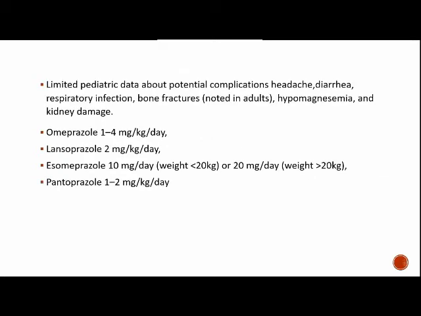There is limited pediatric data about potential complications like headache, diarrhea, respiratory infections, bone fractures, hypomagnesemia, and kidney damage. The usual dose of PPIs: omeprazole 1 to 4 mg per kg per day, lansoprazole 2 mg per kg per day, esomeprazole 10 mg per day for less than 20 kg and 20 mg per day for more than 20 kg, and pantoprazole 1 to 2 mg per kg per day. Maximum dose is 40 mg.